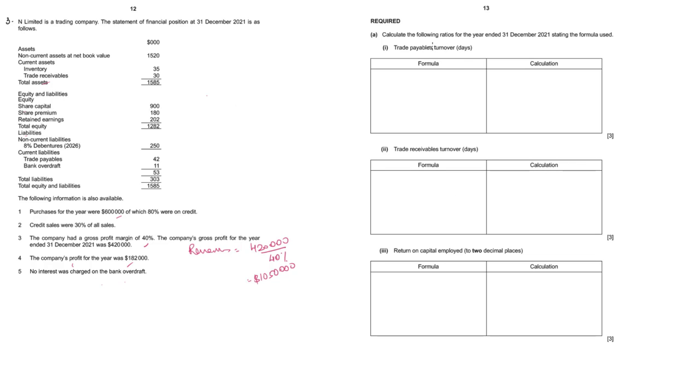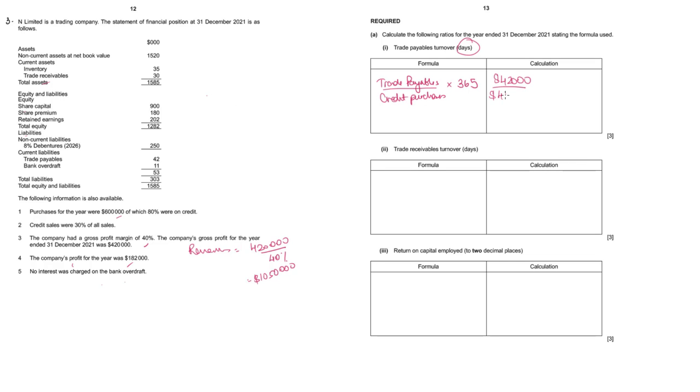Part A, calculate the following ratios. Trade payables turnover in days. To calculate this, you will have to take the average trade payables. Usually in the formula it is average trade payables, which is opening plus closing divided by 2. But when opening and closing trade payables are not given, we take closing divided by only credit purchases. Remember, trade payables arise only out of credit purchases and not total purchases. In days, so I'm multiplying it by 365. Trade payables is given in the question in the balance sheet, 42,000. Credit purchases is 80% of total, which is 600,000.